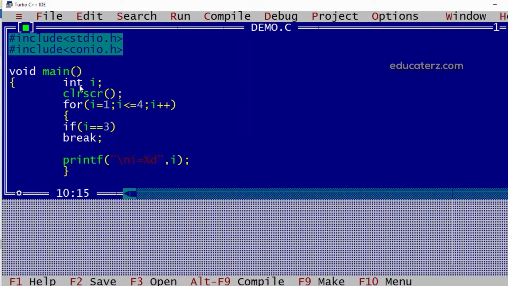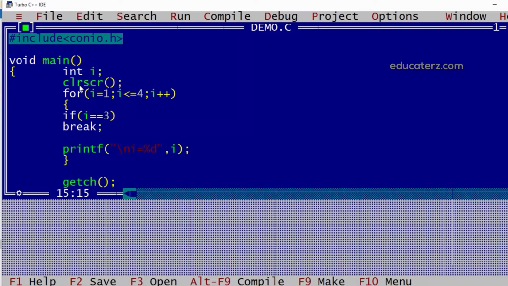So as we have discussed, break will make it come out of the loop, and if I provide some statement at this level that is out of the loop, we'll find that as soon as I becomes 3 this statement will be executed.